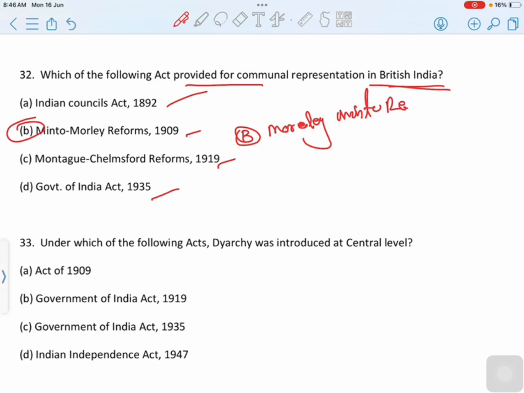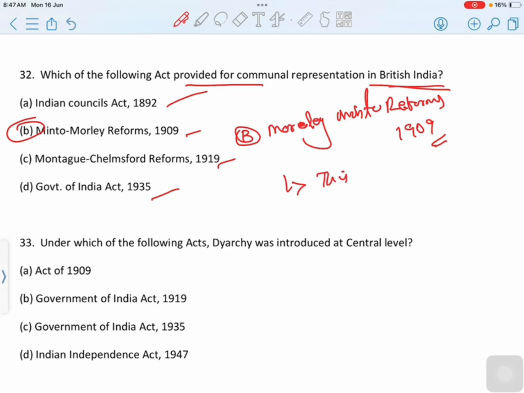Morley-Minto Reforms 1909. The Indian Councils Act 1909 introduced a separate electorate for communal representation to the Muslim community and thus sowed the seed of separatism.